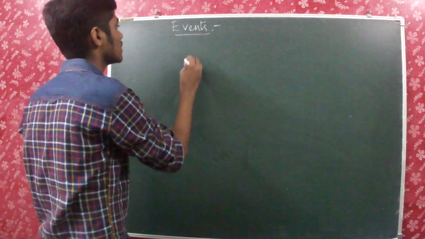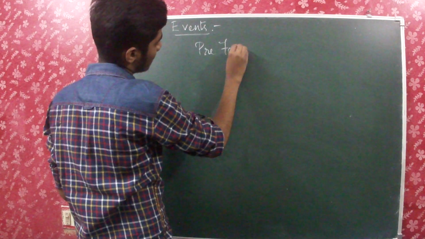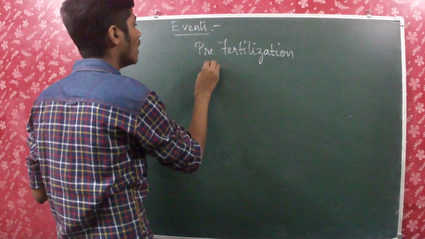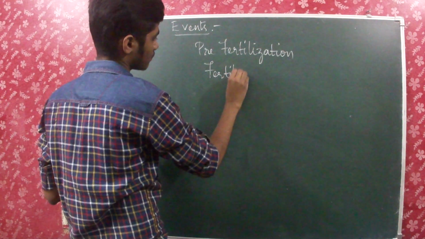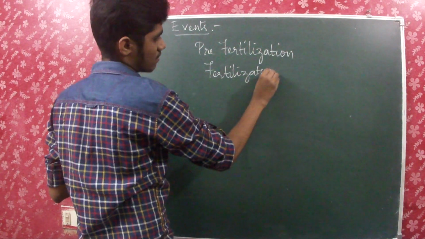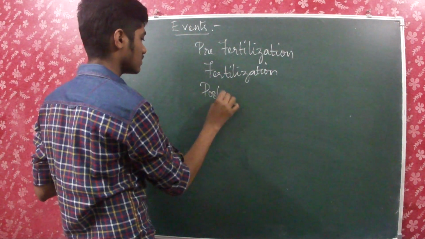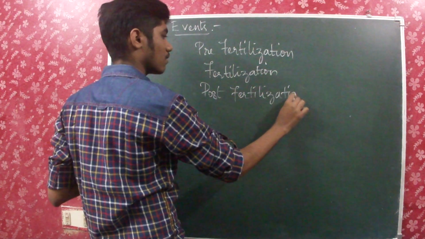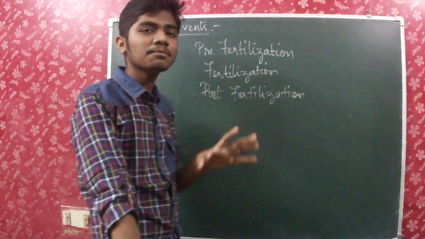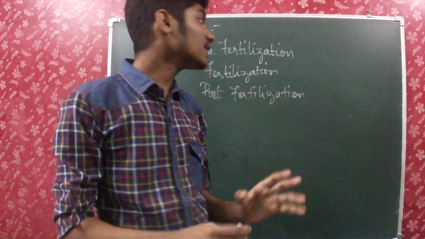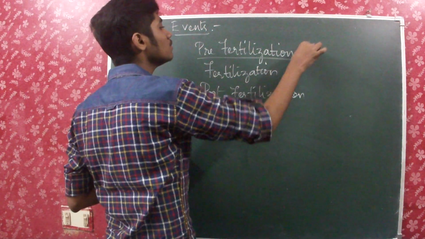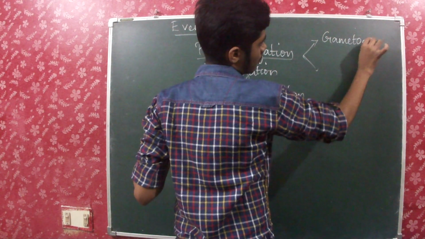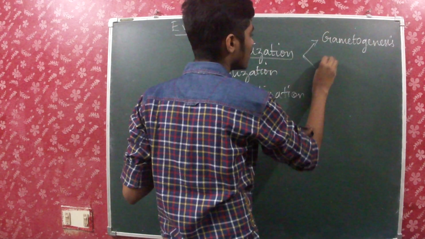Okay, events of fertilization. The first thing is pre-fertilization, then fertilization, and then post-fertilization. Pre-fertilization, fertilization and post-fertilization. These are the 3 events of fertilization. So we were discussing the 2 types of pre-fertilization, that is gametogenesis and gamete transfer.